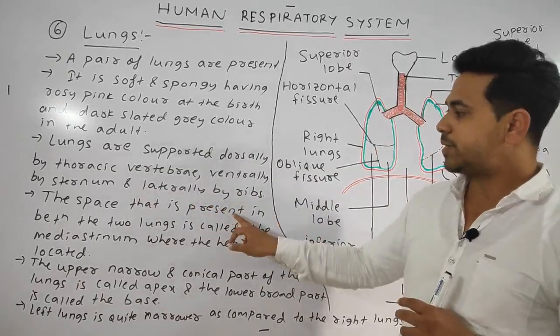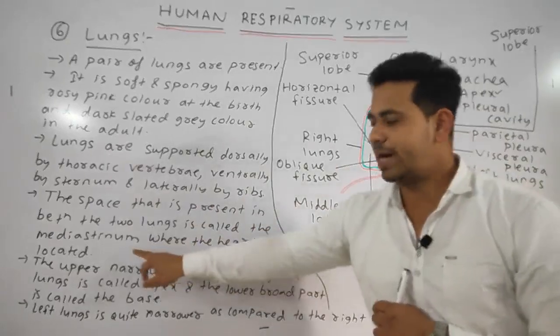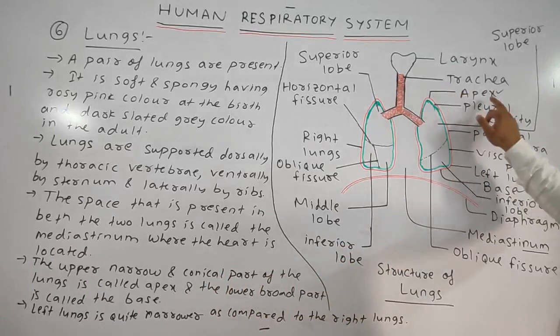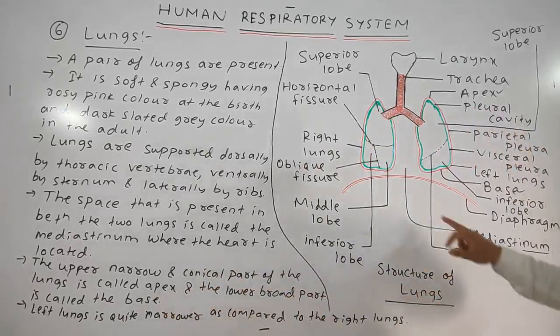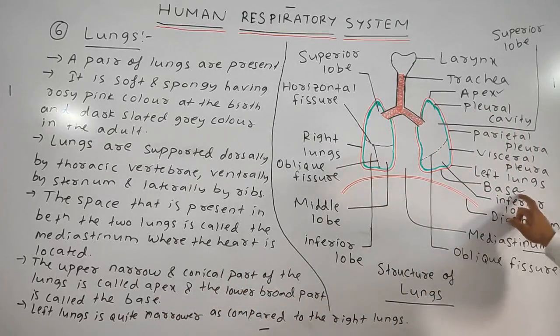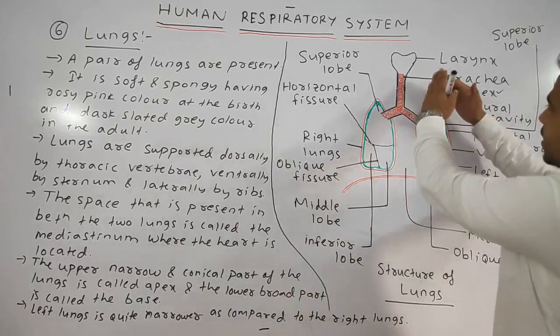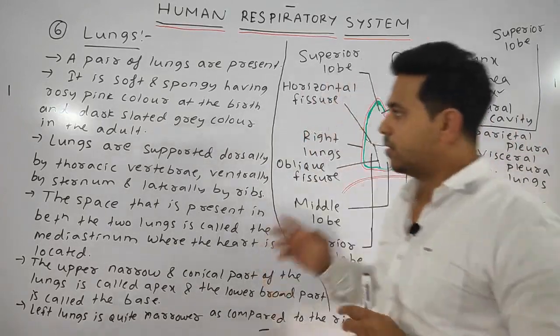The space between the two lungs is called the mediastinum, where the heart is located. The upper narrow and conical part is called the apex, and the lower broad part is called the base. Okay, the left lung is quite narrower as compared to the right lung. Okay, please note down.